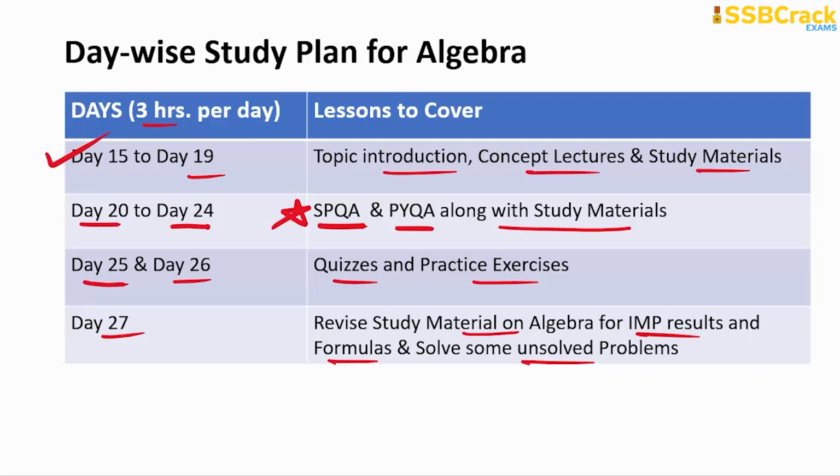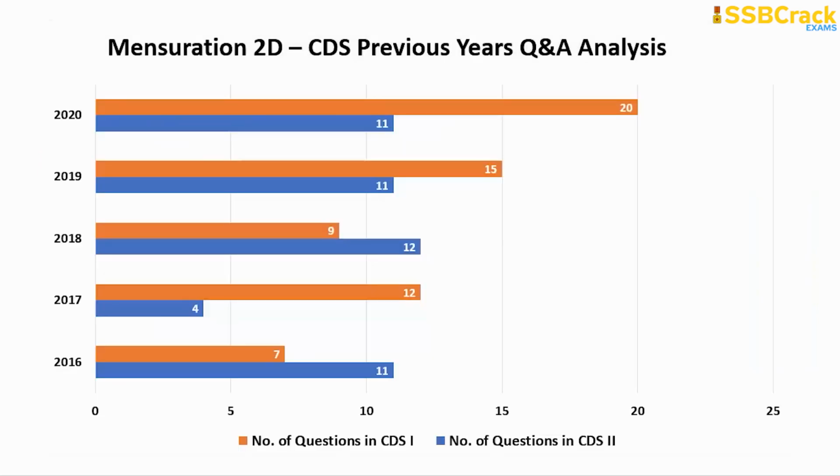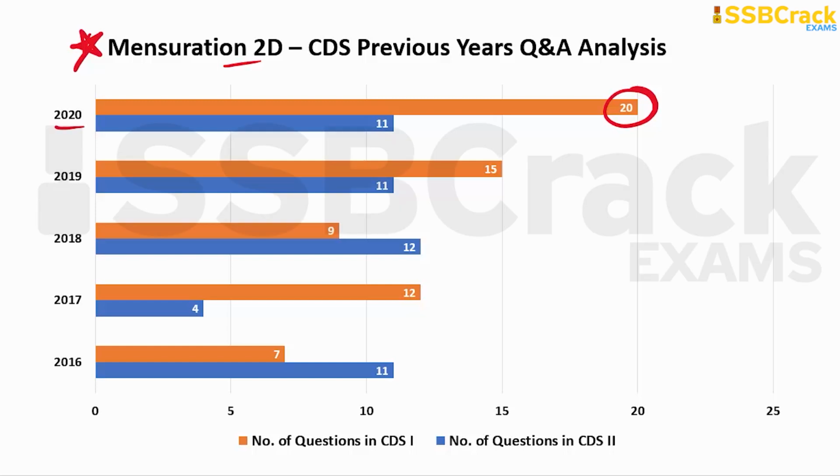All right, and hereafter comes the next topic in preparation, that is mensuration 2D. Some students refer to this topic by the name areas and perimeters of plane figures, and this is now emerging as one of the important topics to prepare for your serious mathematics. You can see the maximum of 20 questions in the latest paper, CDS 2021.